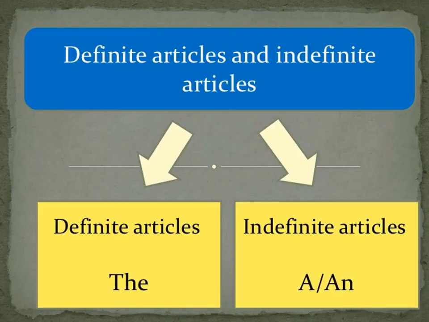So I told you there are 2 types of articles: definite articles and indefinite articles. Definite article is the, and indefinite articles are a and an. Indefinite articles are called indefinite. Why? Because they do not refer to a particular person or thing. For example, I have a pen, I saw an ox, she is eating an orange. So they are not referring to anything particular.